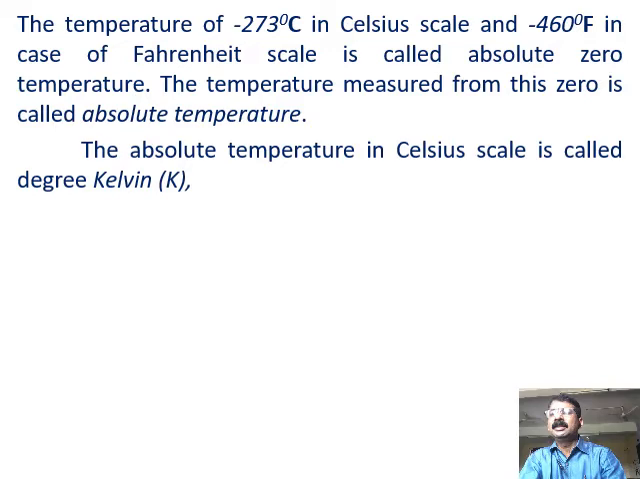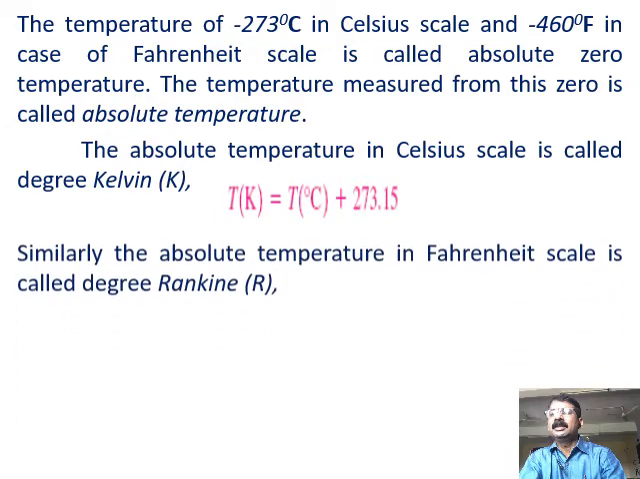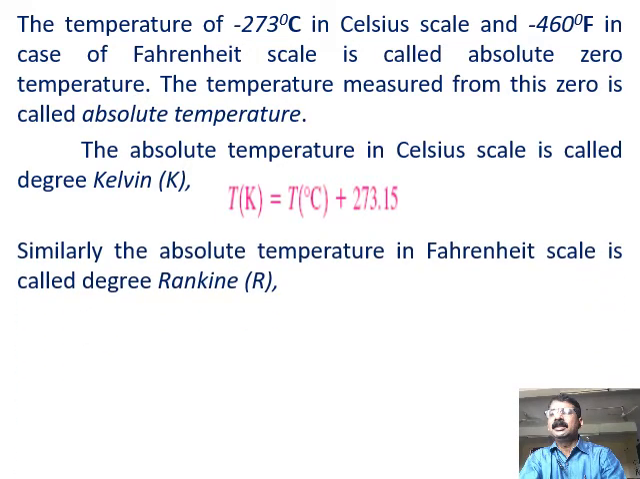So this is the meaning of absolute 0, and the absolute scale of absolute temperature in Celsius scale is called the Kelvin. So degree Kelvin is equal to degree Celsius plus 273.15. That is a precise value, 273.15. Similarly, absolute temperature in Fahrenheit scale is called degree Rankine. So degree Rankine is equal to degree Fahrenheit plus 459.67. That is also a precise value. Generally we take it as 460 and 273.